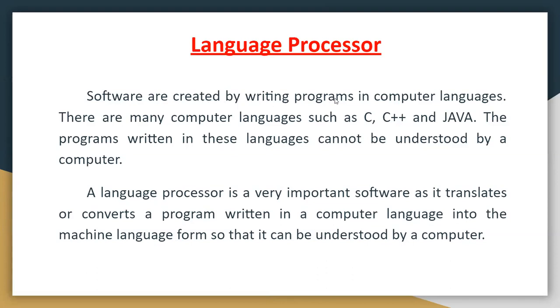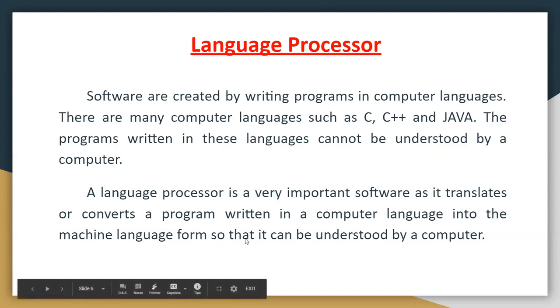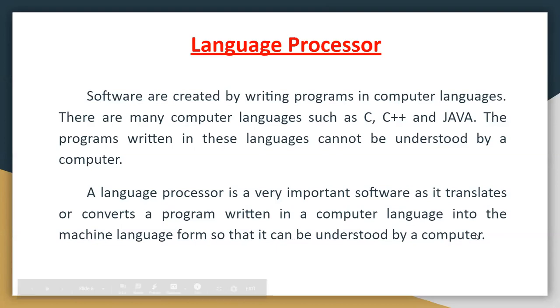Software is created by writing programs in computer languages. There are many computer languages such as C, C++, and Java. The programs written in these languages cannot be understood by a computer. A language processor is a very important software as it translates or converts a program written in a computer language into the machine language form so that it can be understood by a computer.